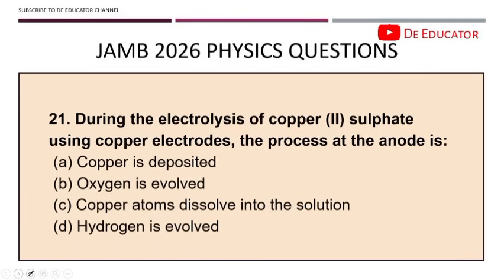Okay, 21. During the electrolysis of copper II sulfate using copper electrodes, the process at the anode is the process at the anode. You should know what happens at the anode, you should know what happens at the cathode. You have reduction, you have oxidation. Now I explained all of this process, everything relating to electrolysis, in the video I made for chemistry. So please do well to check out that video.